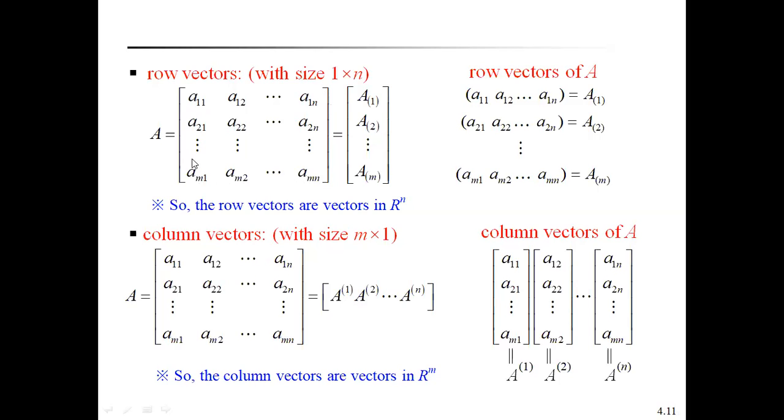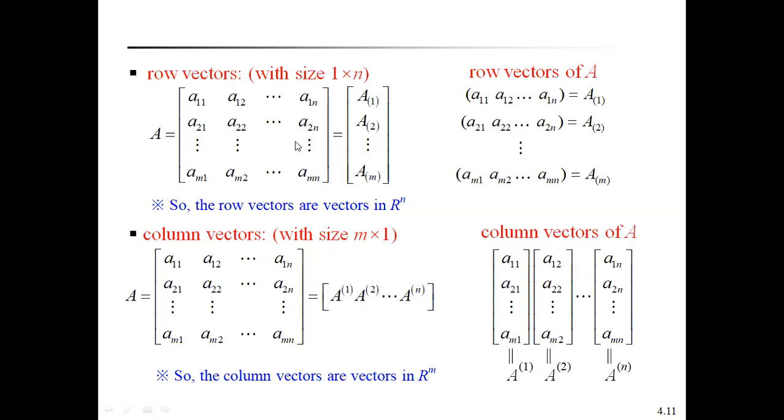In this matrix A, how to define the row vectors? Rows, you already know, these are the rows. Columns means these: A11, A21, and so on, Am1 is the first column. A12, A22, so on, Am2 is the second column, and so on. This is another column.